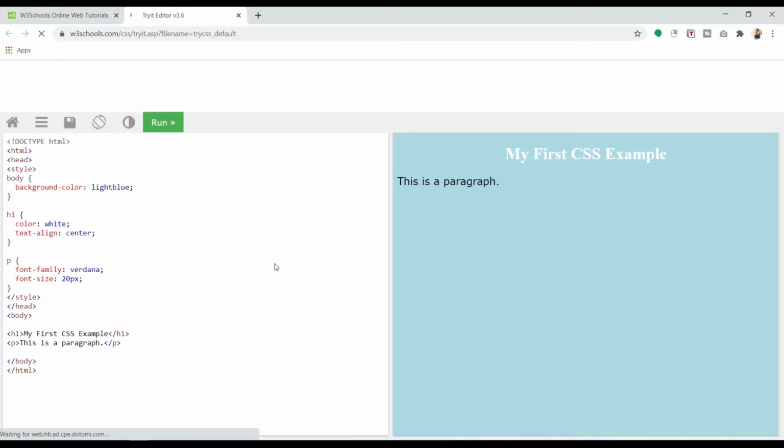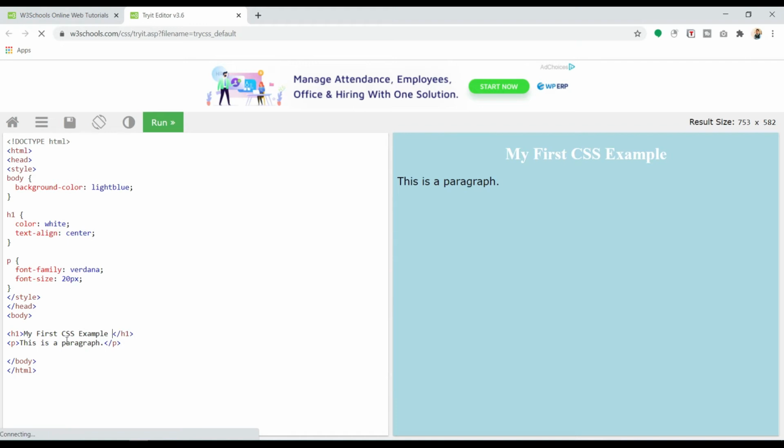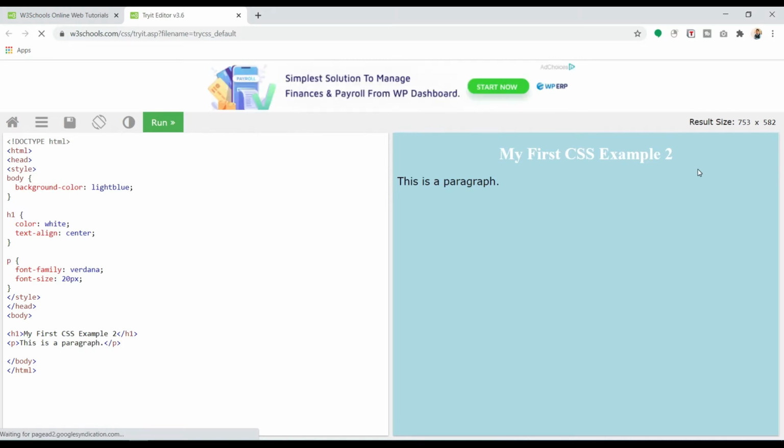The editor, while you do any changes, let's say I'm doing my first, if I put 2 inside and I run, then here you can see the changes have been reflected. This is the live editor where you can learn and edit your codes.